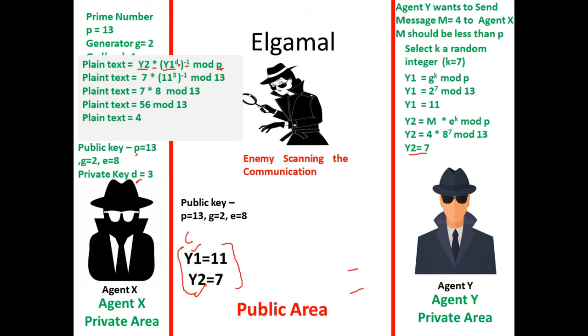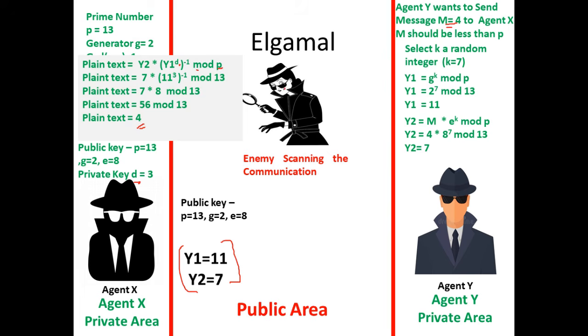P is again from the public key. So it's nothing but 7 times the inverse of 11 power 3 mod 13. The inverse of 11 power 3 is 8. So it's 7 into 8 mod 13, 56 mod 13, and the plain text is 4. So that's what the decryption is, and he was able to get the plain text message.